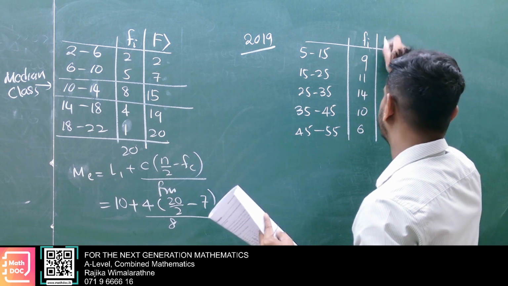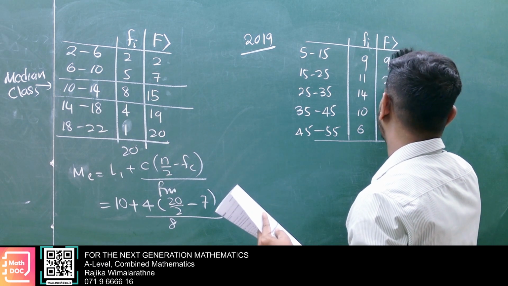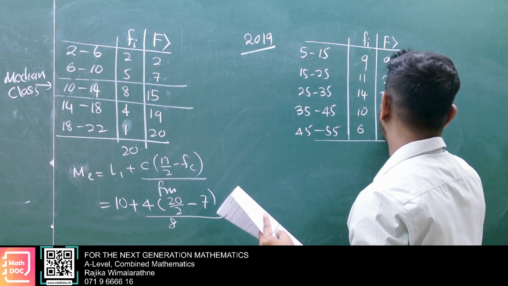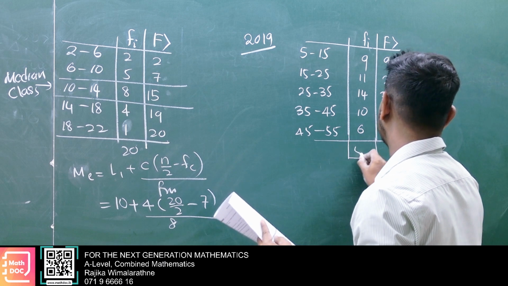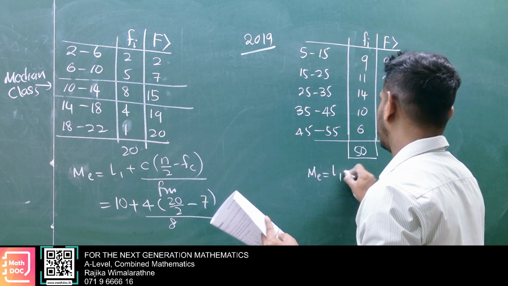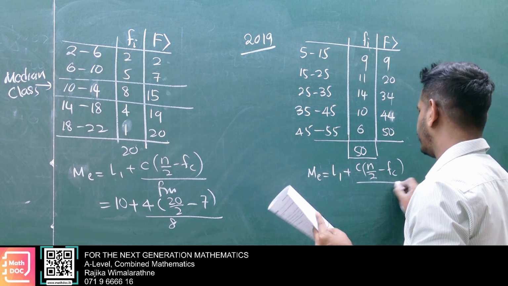Then better to get the F greater than column: 9, 20, 34, 44, 50. Then the addition is 50. Median equals L1 plus C times n over 2 minus Fc over Fm.